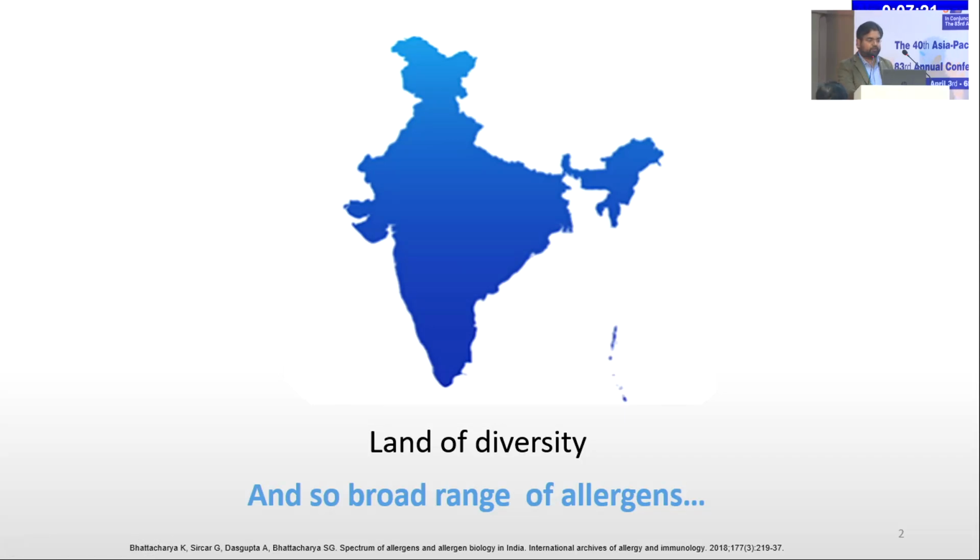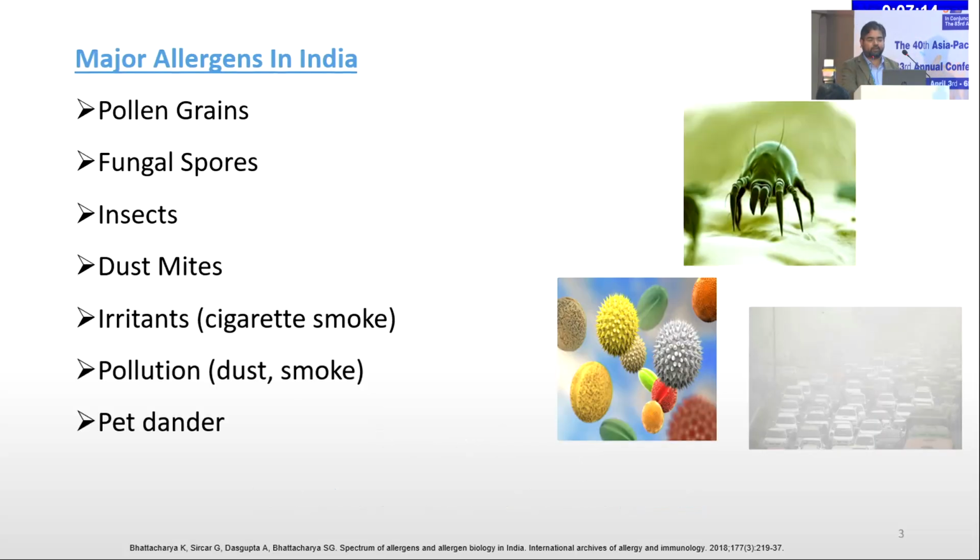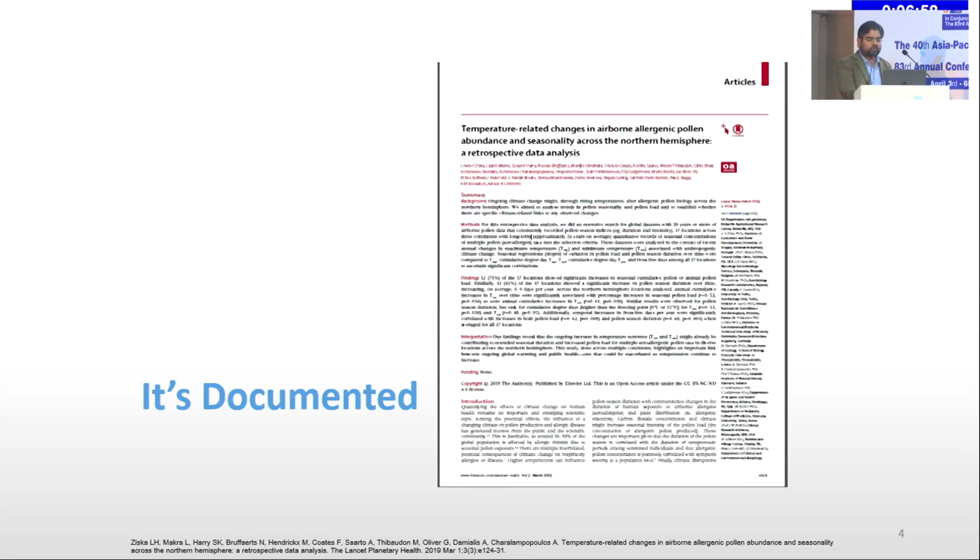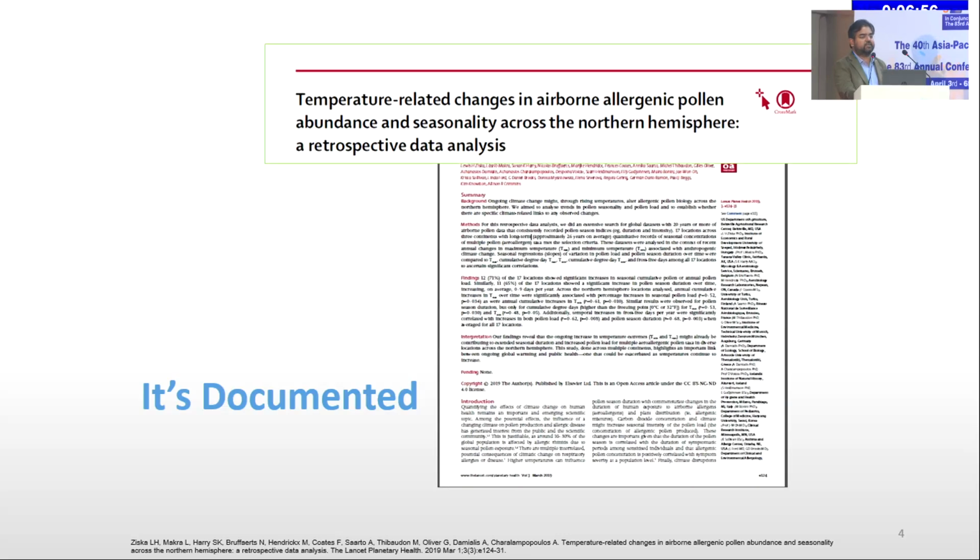As you know, India is a land of diversity, so we have a broad range of allergens present in the environment. The major allergens in India are pollen grains, fungal spores, insects, dust mites, irritants, pollution, as well as pet dander. So there is a wide range of allergens which can cause allergy in the pediatric age group. It's documented that temperature-related changes in airborne allergens can increase the pollen in the environment, and this can cause allergic conjunctivitis in children.